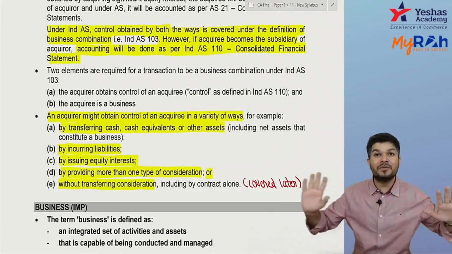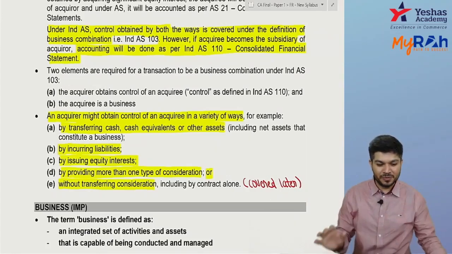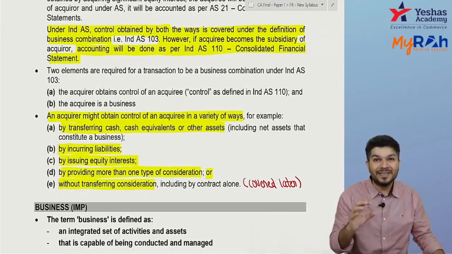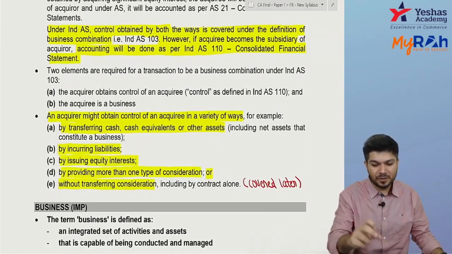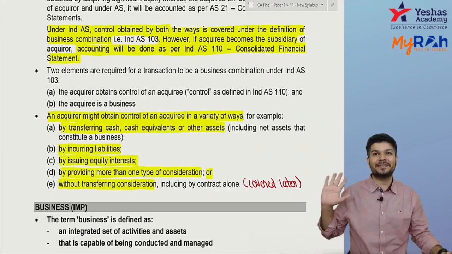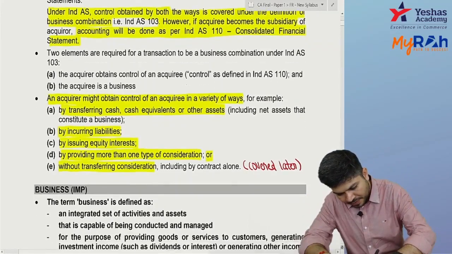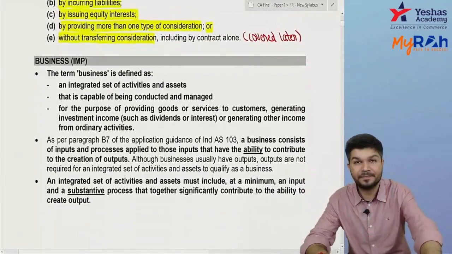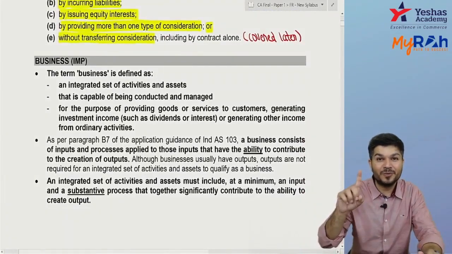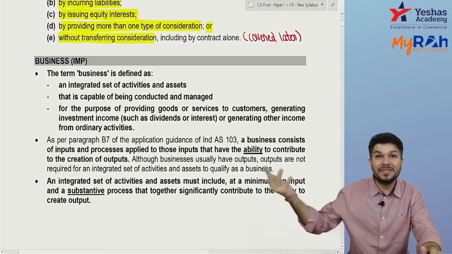I'll share half of profits. So it can be without transferring consideration also. There are examples on it which are covered later. Fine. Now going to the word business. One, there has to be a control over another business.